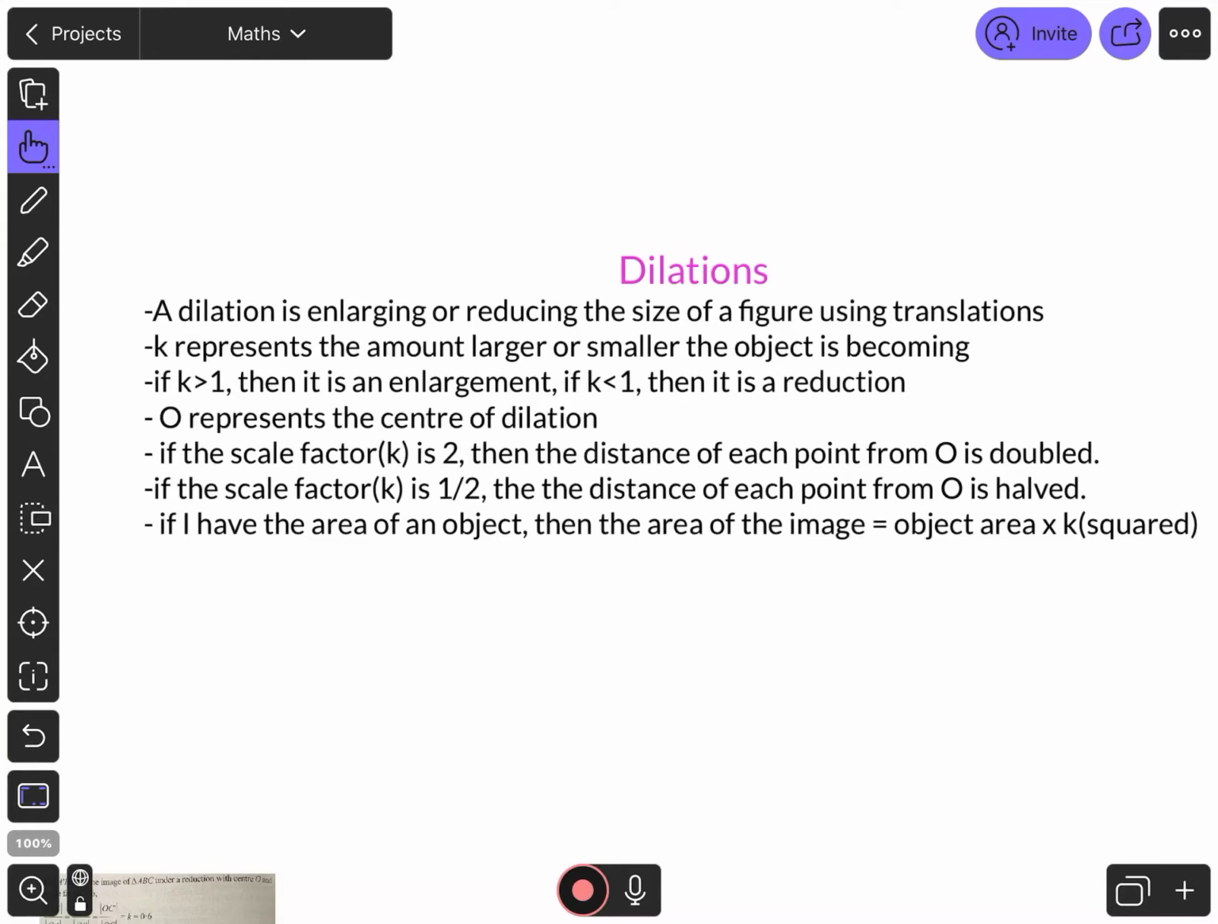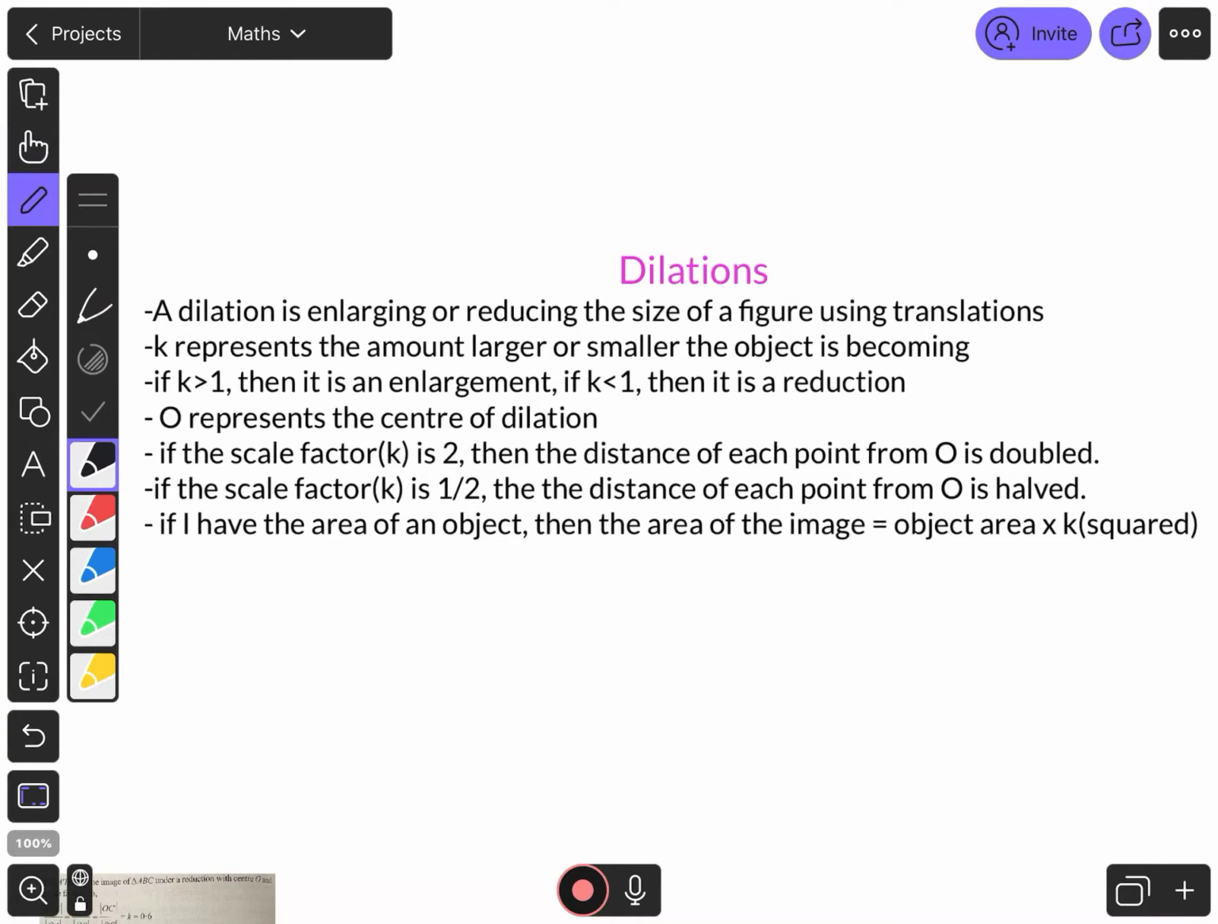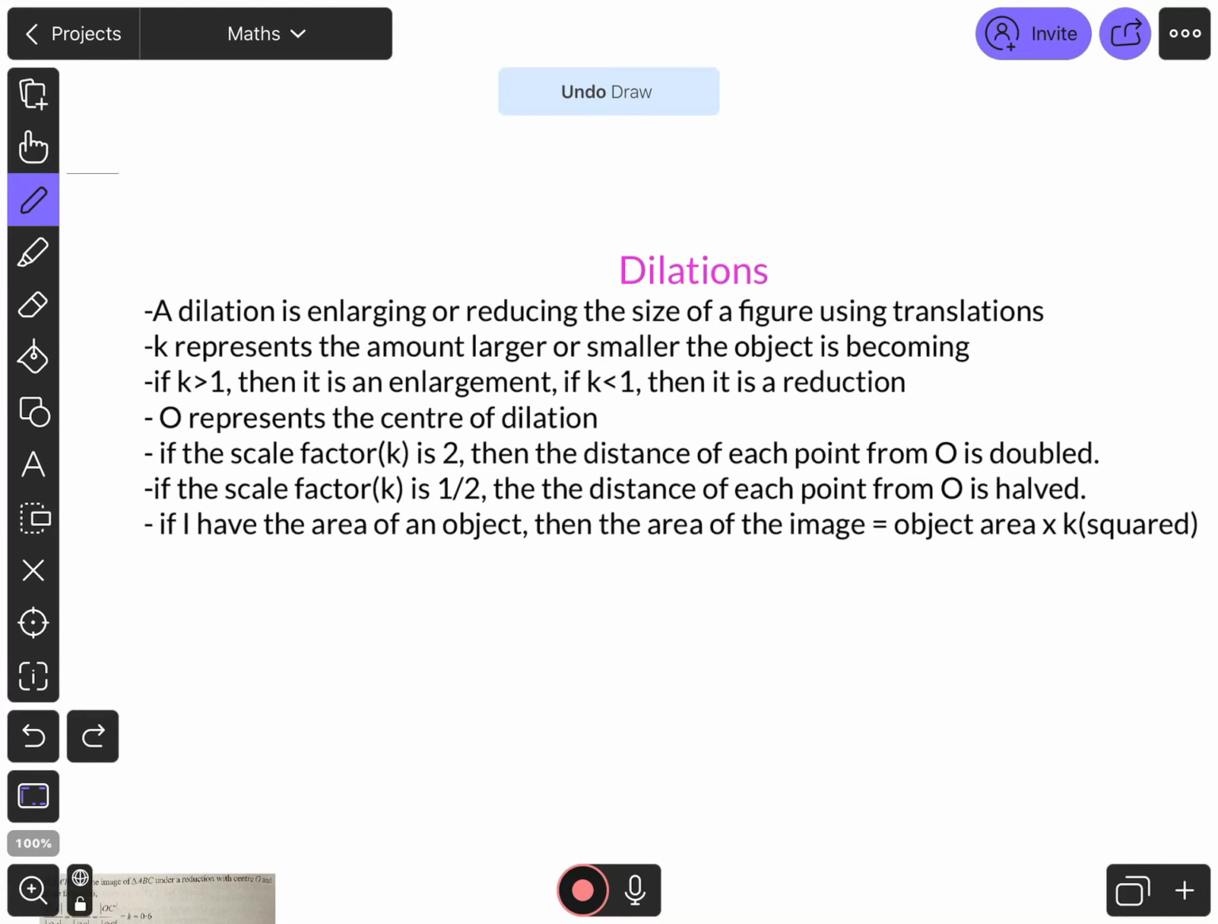If you had a scale factor of 1/2, then you're making it smaller, you're making it half its size. So if K is greater than 1, then it's an enlargement because it's making it larger. And if K is less than 1, then it's a reduction, it's making it smaller. O just represents the centre of dilation, or the centre of enlargement, or the centre of reduction. So just be wary that that word can change. It's not always dilation, it could be enlargement. It's usually enlargement, but it can also be reduction. So just be aware of that.